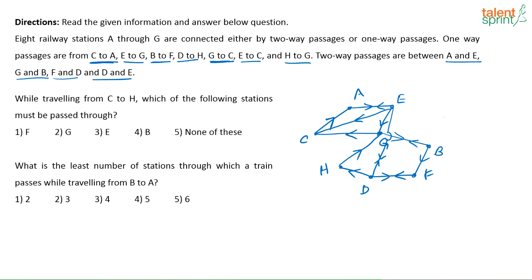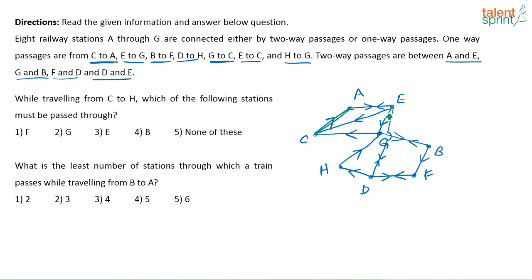Now let us look at the first question. While travelling from C to H, which of the following stations must be passed through? C is here, H is here. So how can I go from C to H? I definitely have to go through this route, correct? C to A, because that is the only way. From C I have to go like this only.